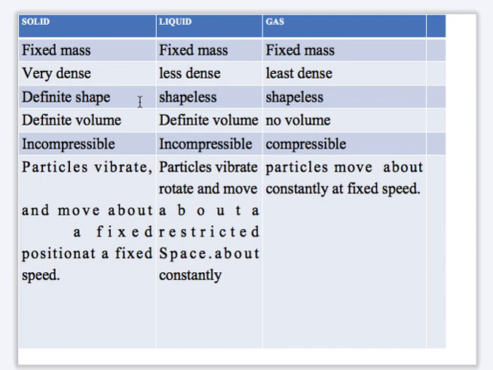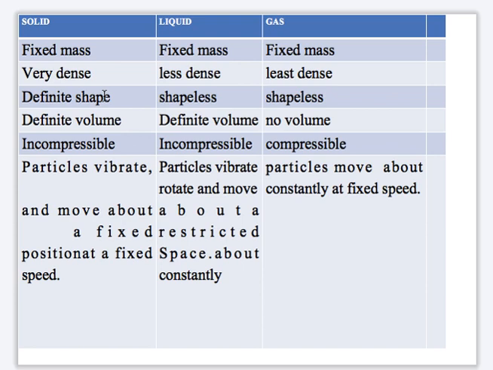In terms of volume, solid has definite volume, liquid has definite volume, and gas has no definite volume. Liquid cannot be compressed, solid cannot be compressed, but gas is compressible. You cannot compress liquid, but gas is compressible. Then the last difference between the three: liquid, solid, and gas.